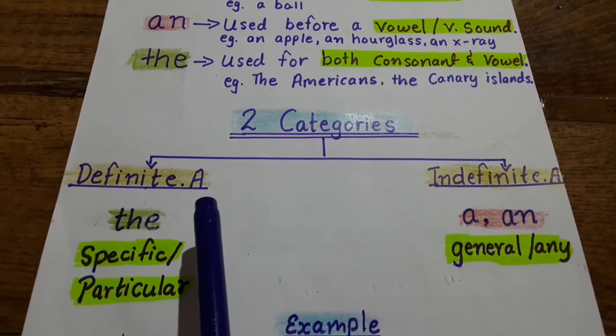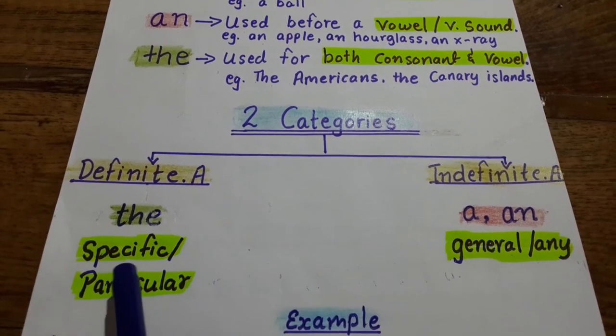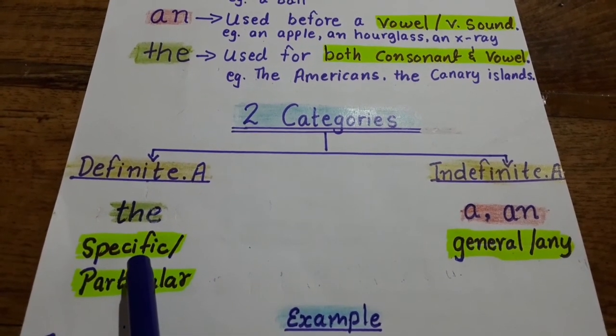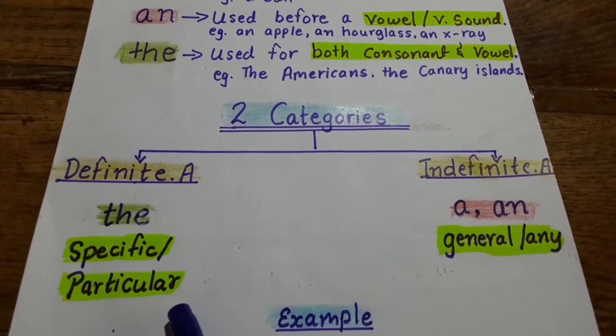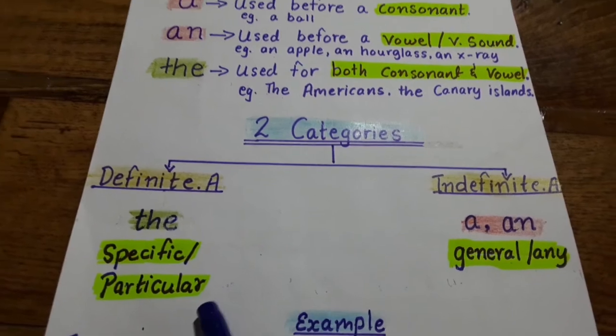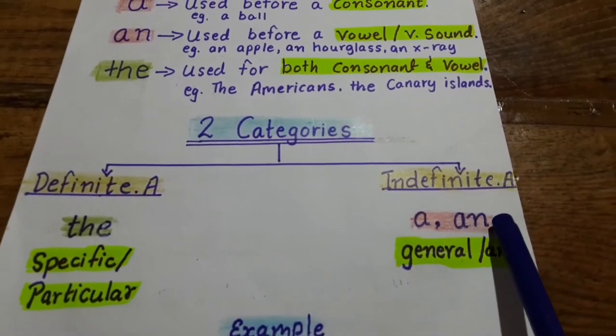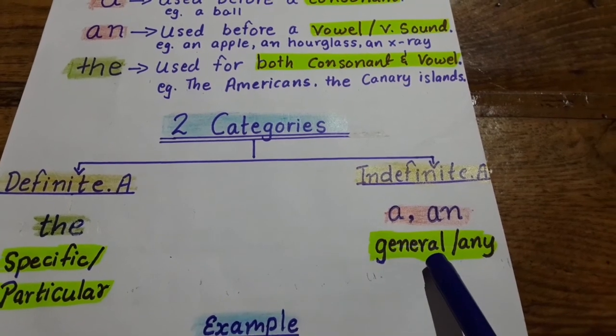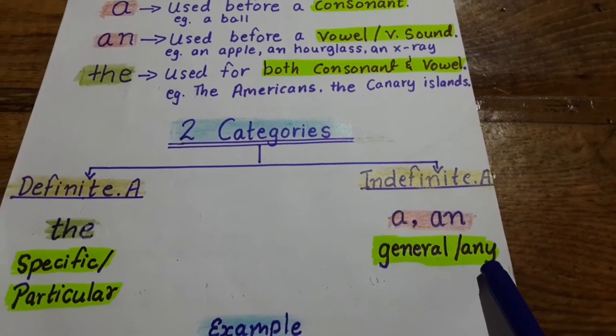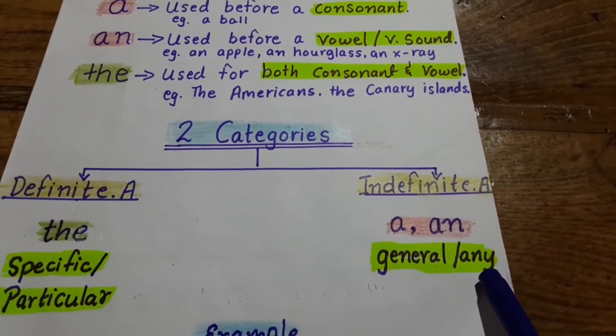Definite articles we use when we talk about a specific object, specific person or specific noun, when we point out a particular object or a particular noun. But we use indefinite articles when we talk about things and objects in general, when we are talking about any object or any thing in general.